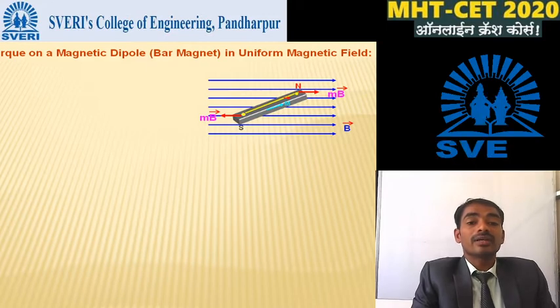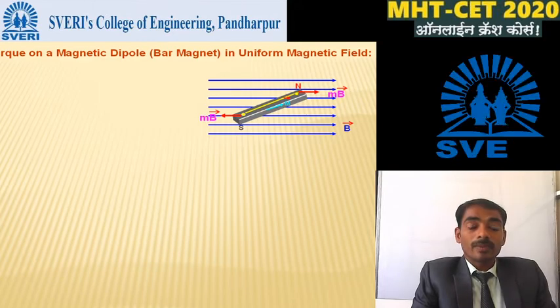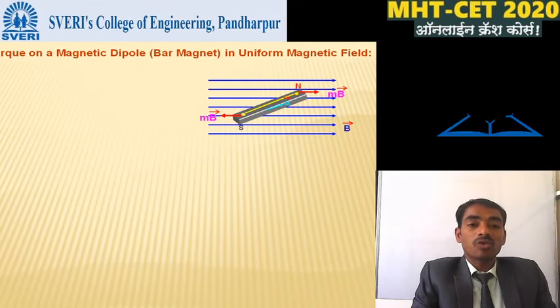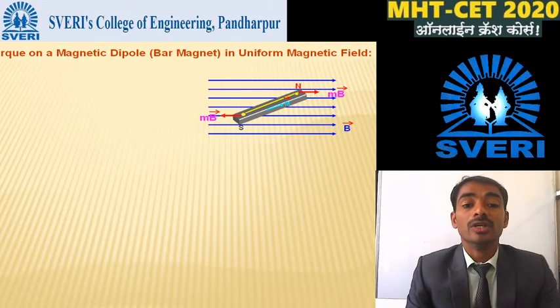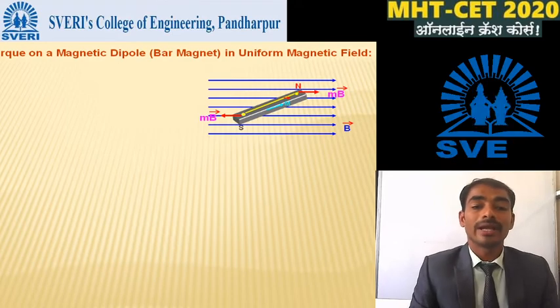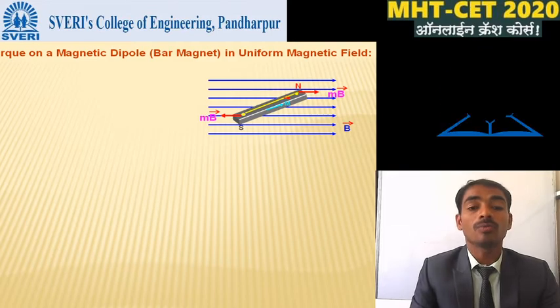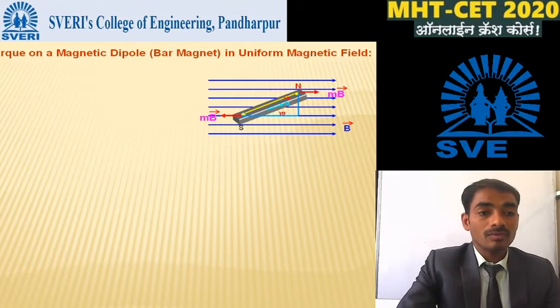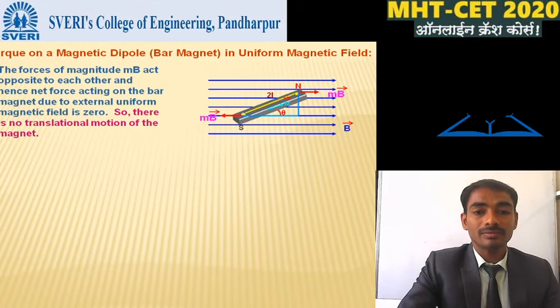See here in this figure there is one bar magnet, with a south pole and a north pole. At both the poles there is a magnetic force, and these forces are in opposite directions. At the south pole the force is into the paper, and at the north pole the force is out of the paper. This is the angle between the magnetic field and the magnet.